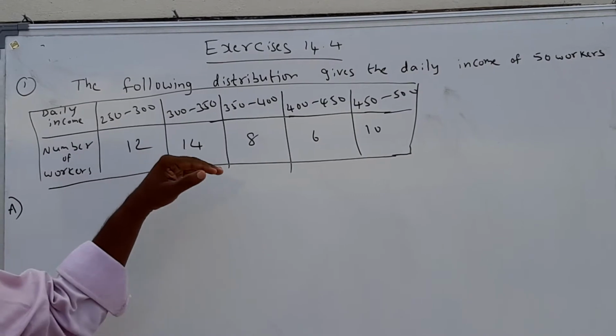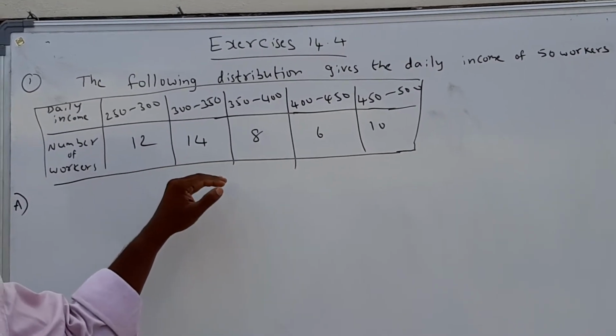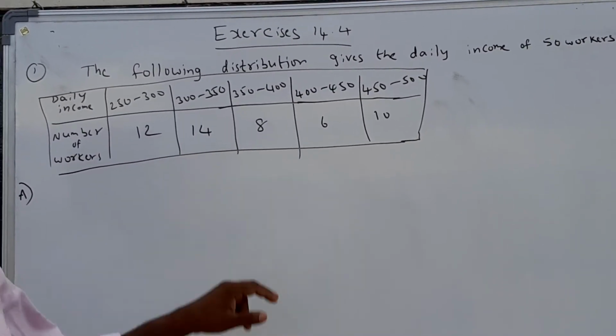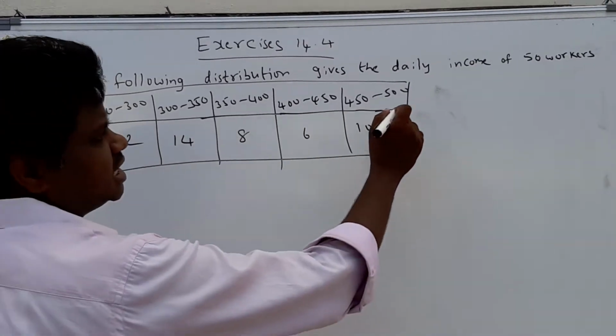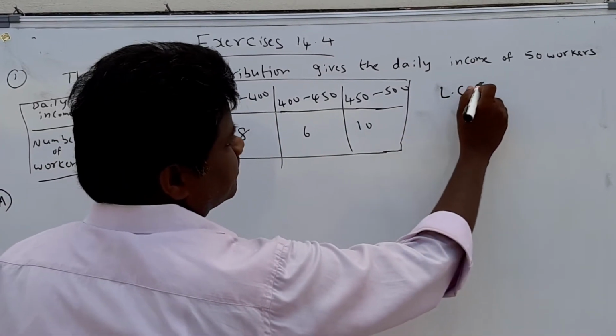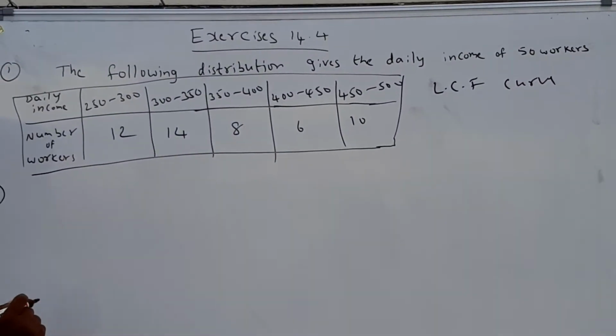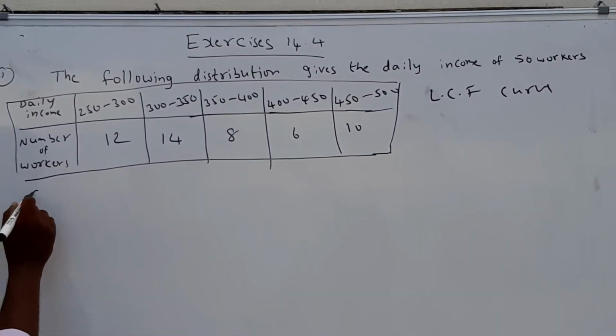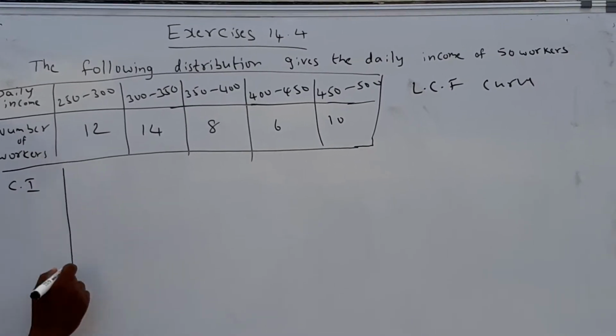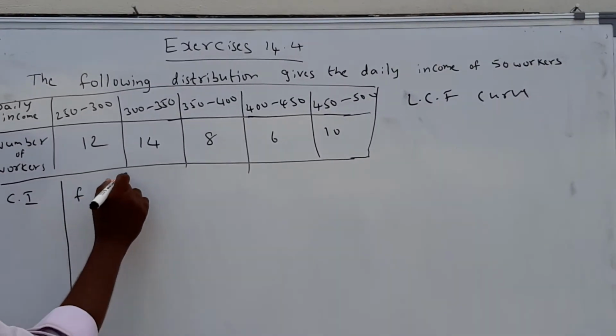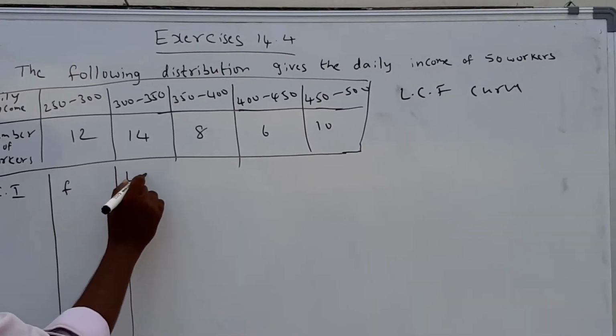The following distribution gives the daily income of 50 workers of the family. We have to draw the LCF curve for this data, the less than LCF curve. As it is, you have to write the class interval and frequency. After that, you have to find LCF.